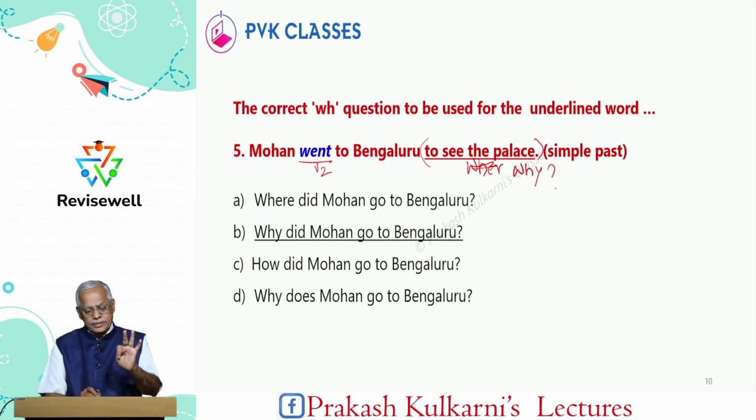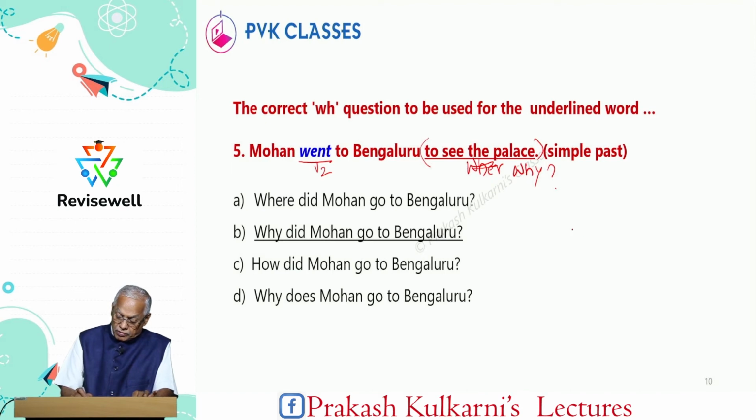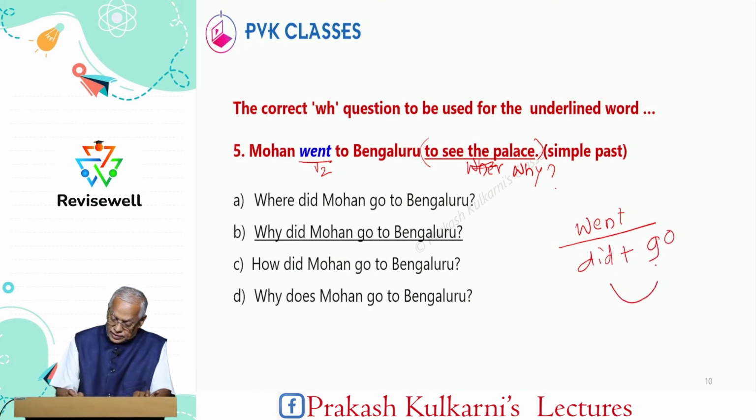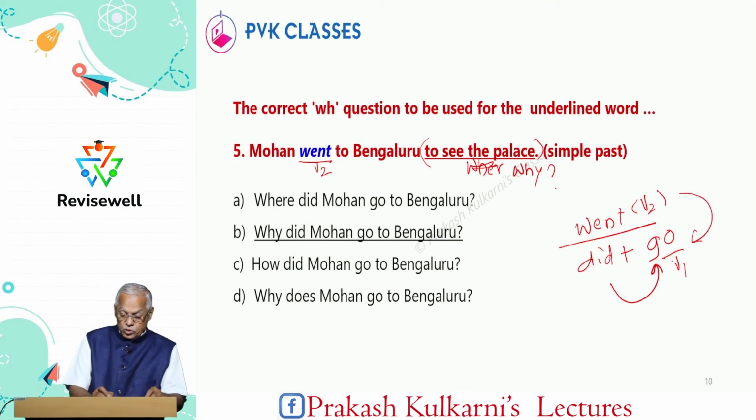Go, went. So once went is there, remember when you make it framing, did plus go. Always did is followed by V1 verb. So the V2 verb becomes V1. So when did Mohan go to Bangalore? Where did? Why did Mohan go to Bangalore? So here Mohan went to Bangalore. Why? So we get the answer to why.